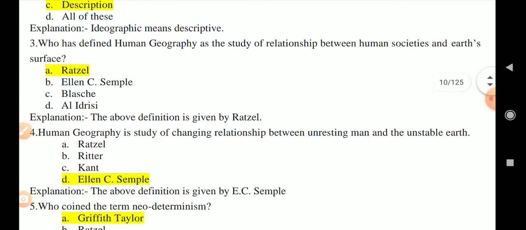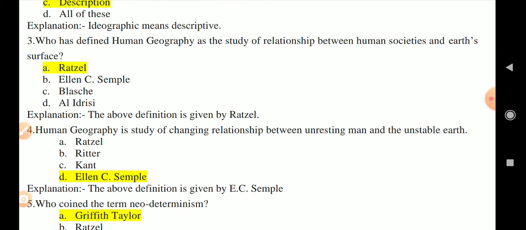Question number 3, who has defined human geography as the study of relationship between human society and earth surface? So its correct answer is Frederick Ratzel.